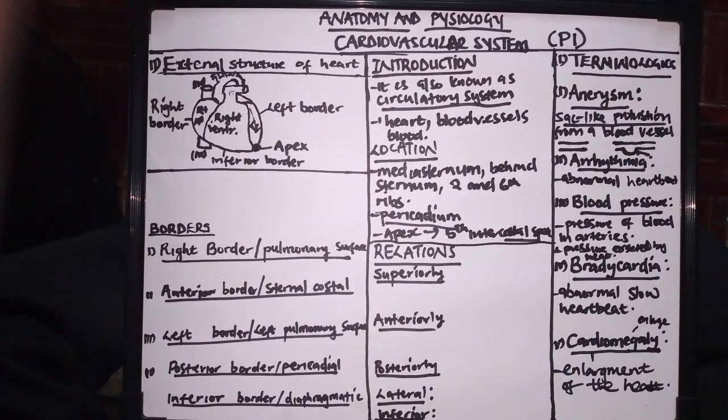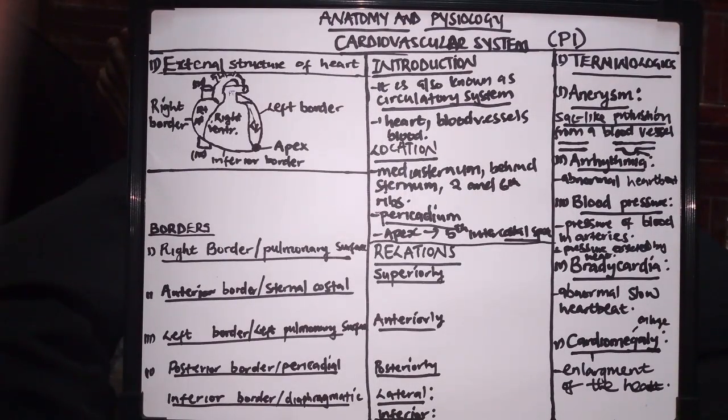Yeah. So what makes up the external part of the heart? The external part of the heart is basically made up of 4 chambers. So what are those 4 chambers?